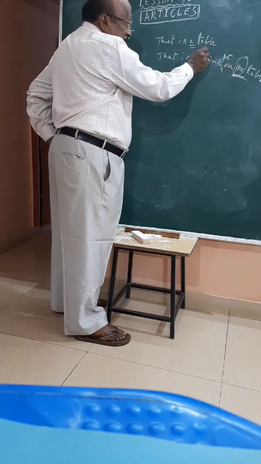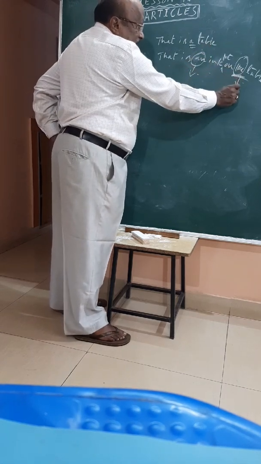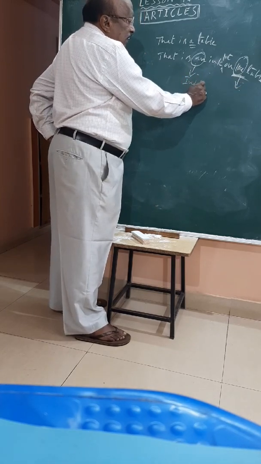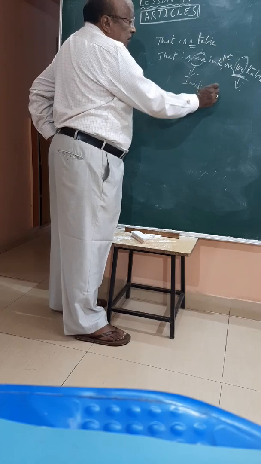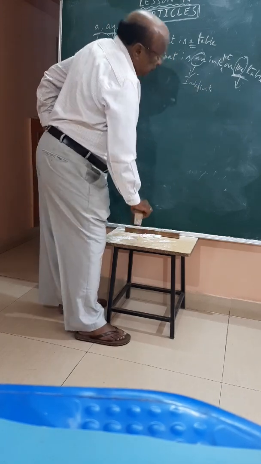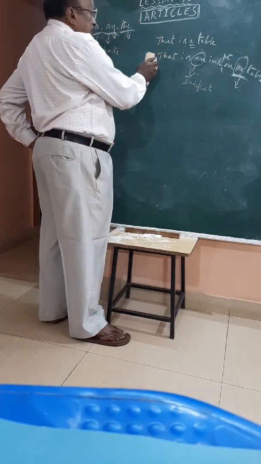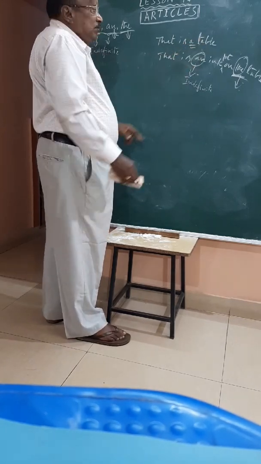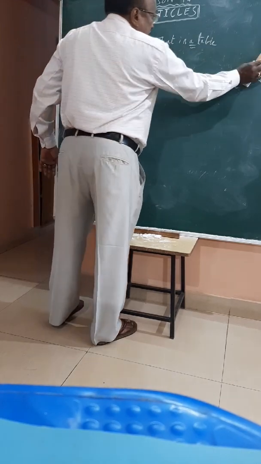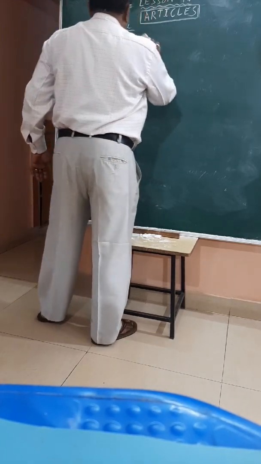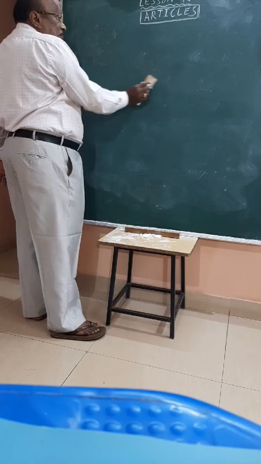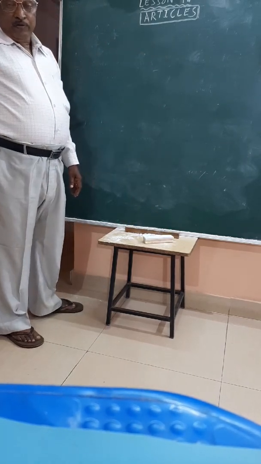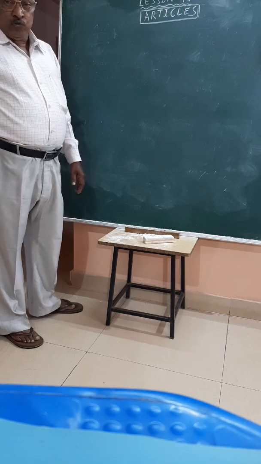That is here. This is indefinite. This is definite article. This is indefinite. Therefore, singular noun. In a singular number, when a word starts with a consonant, you are using "a". Let us go into detail. I think by these examples you can understand where we have to use a, where we have to use an, and where we have to use the.